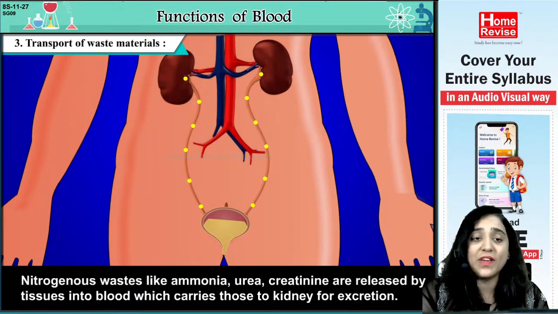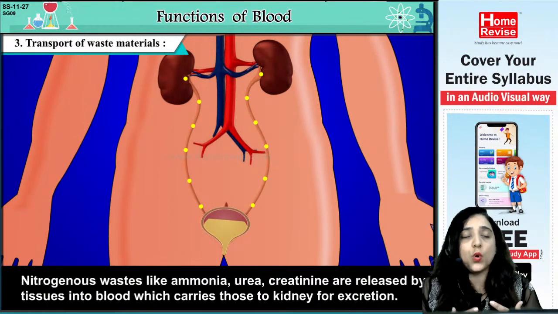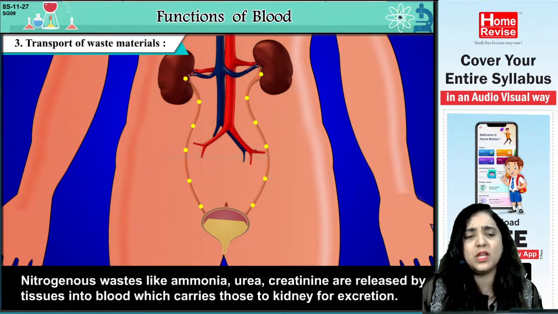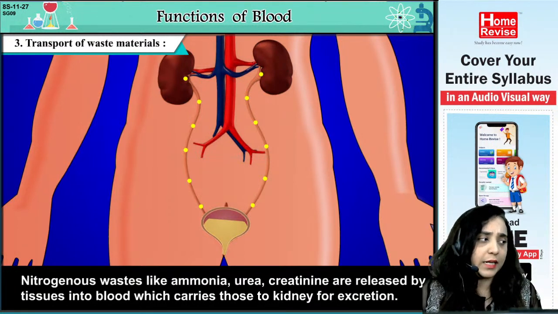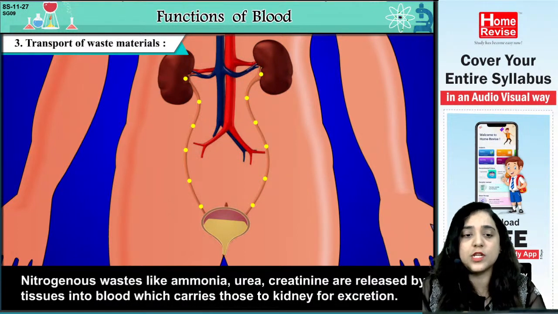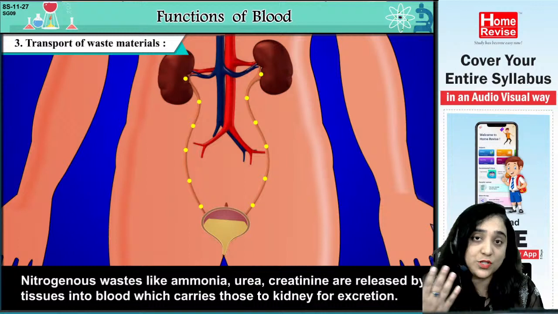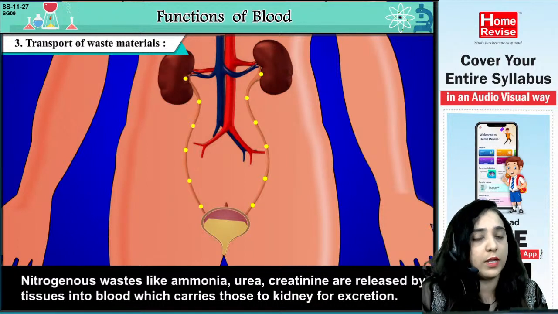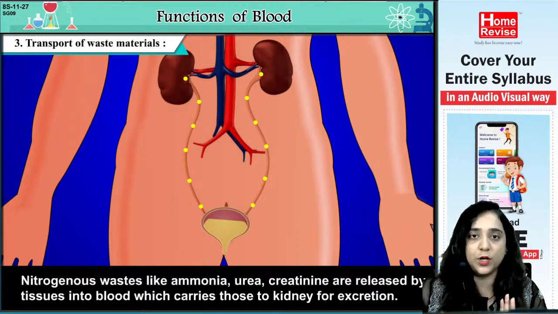So transport of waste material is also one function of blood. The nitrogenous waste, which includes ammonia, urea, creatinine, is released from our tissues. Basically these are all waste materials, so they have to get out of the body. So blood carries all these things towards the kidney for excretion, that is, for removing them from the body.